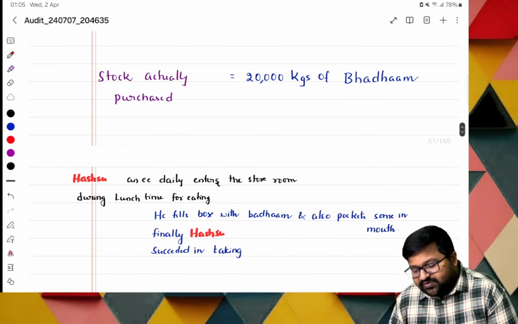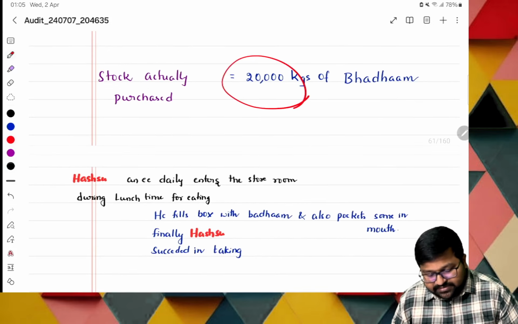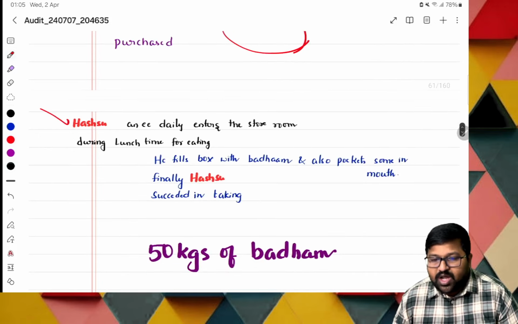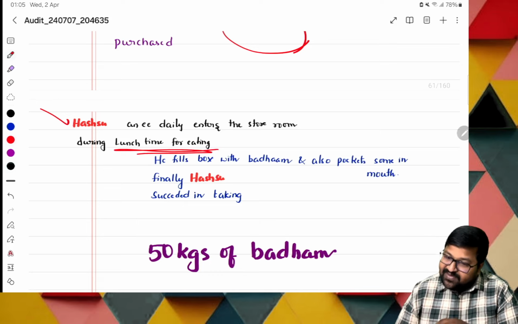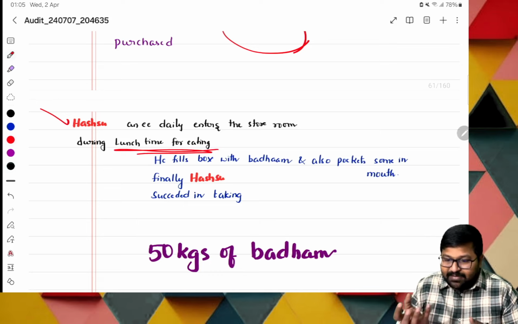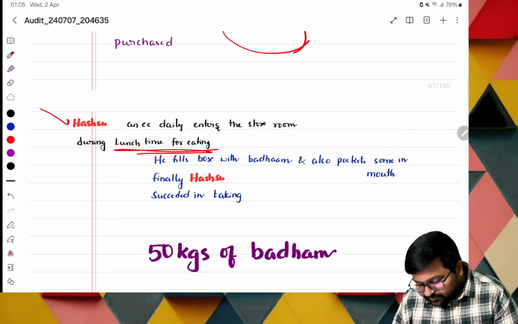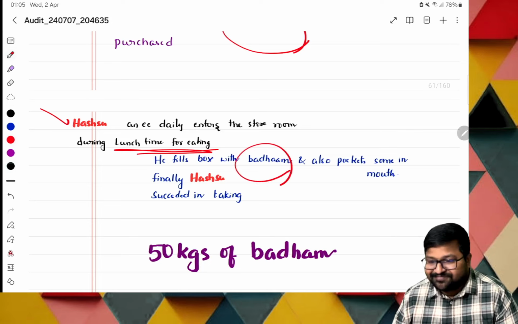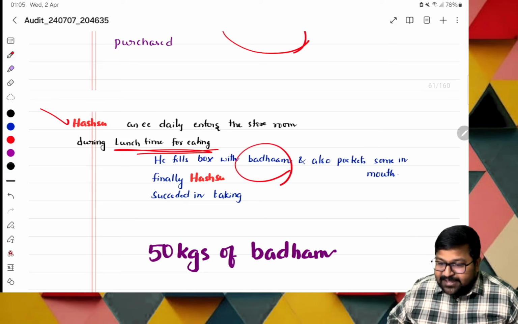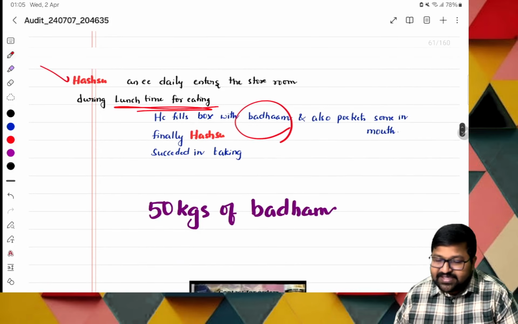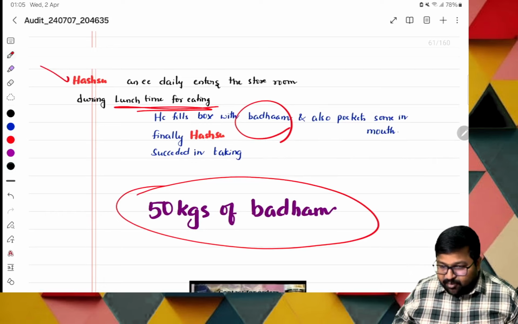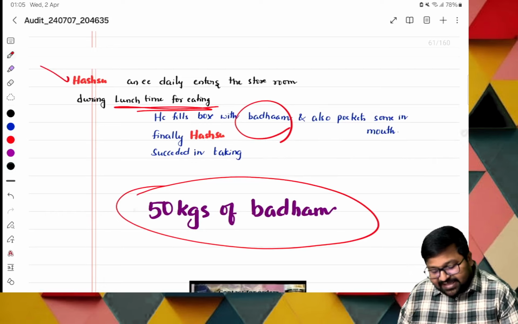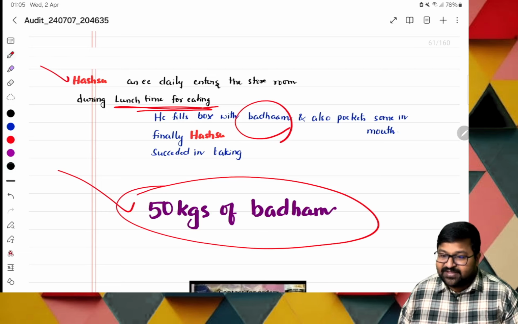Stock actually purchased how much? Say 20,000 kgs. But there is an employee called Hashu. The employee daily enters the storeroom during lunch time. He will eat his entire lunch, and the empty box is filled with badam, and even some badam in his pockets. Daily he is doing the same thing, daily in pockets, in the lunchbox. Combined, he has managed to take 50 kgs of badam.